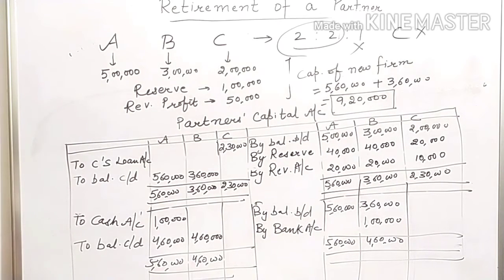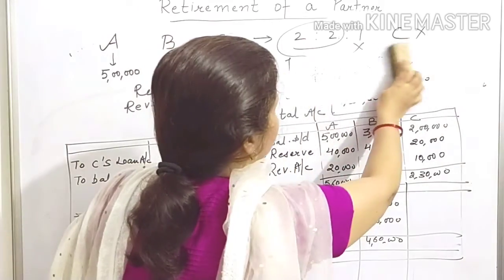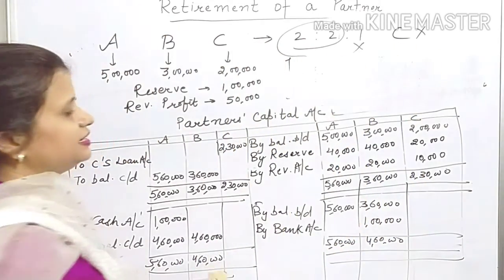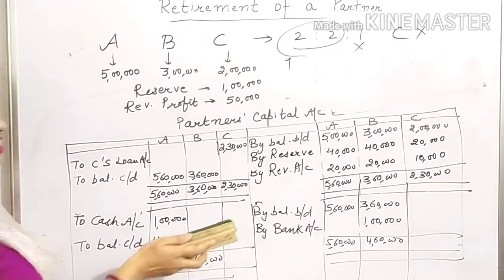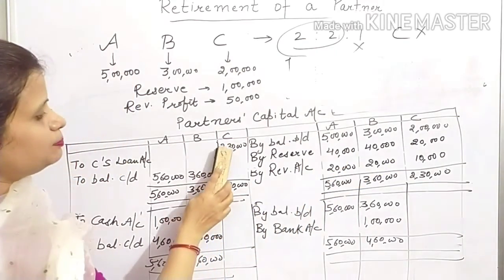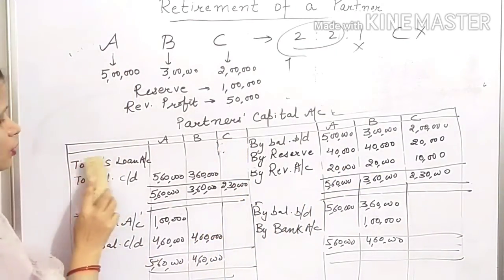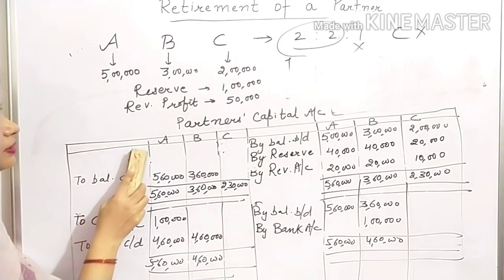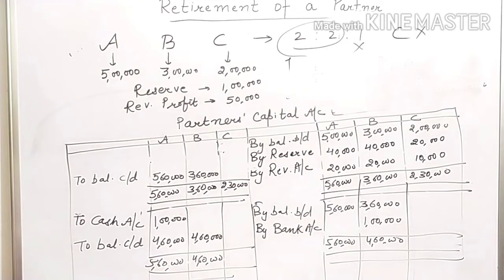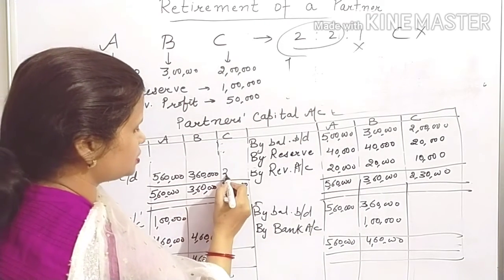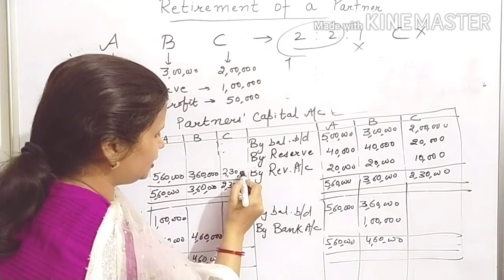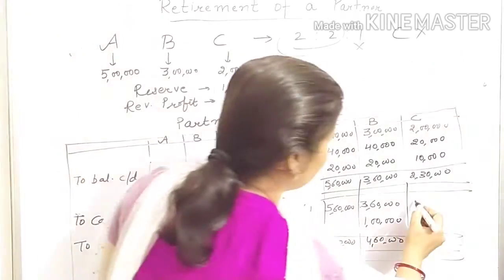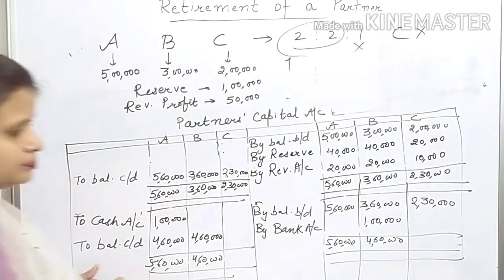The question is the same. What is given? Now, they have decided that the balance due to C will not be transferred to his loan account. That will be paid to him in cash. Till now we have not paid C, so here you write down the balance in C's account, 2,30,000.